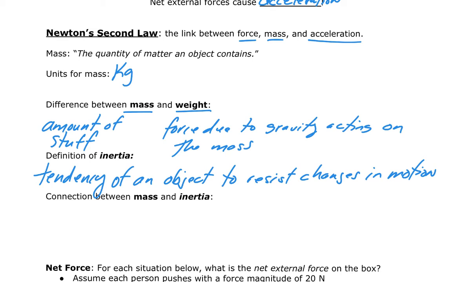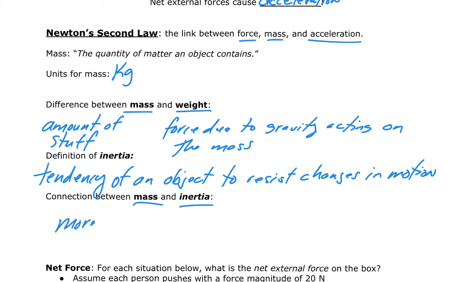So when we look at Newton's first law, and we said that we need a net external force for an object to either go from sitting still to moving or to changing its motion, this is what we mean. For an object with a large amount of inertia, you're going to need more force to get that object to accelerate. Okay, so that's where we look at the connection between mass and inertia.